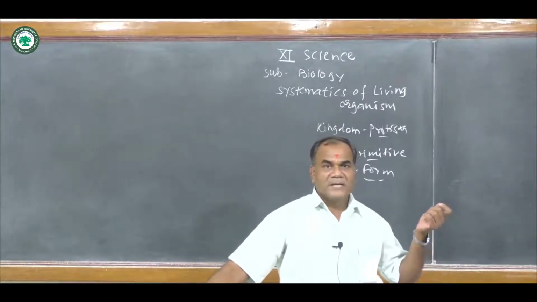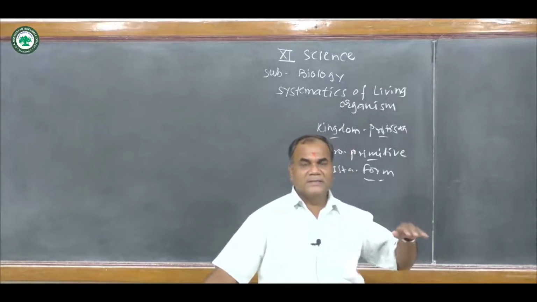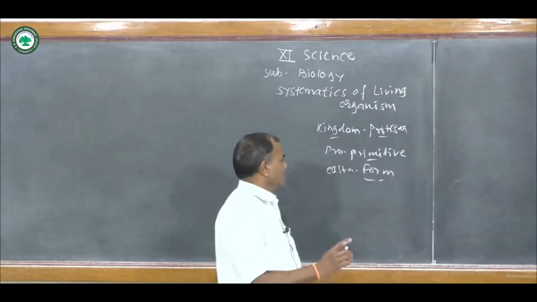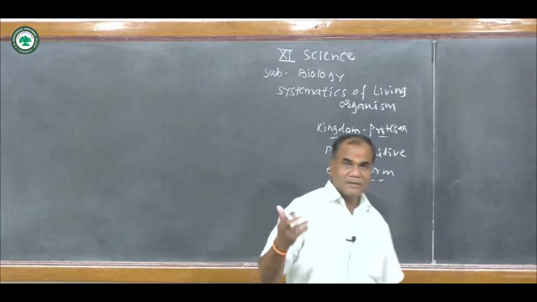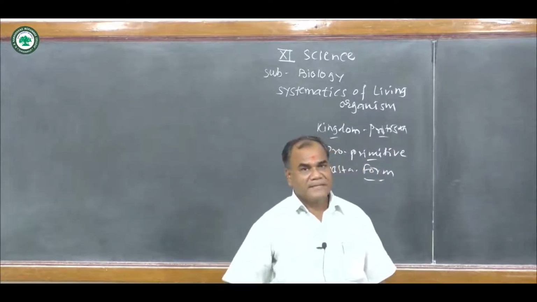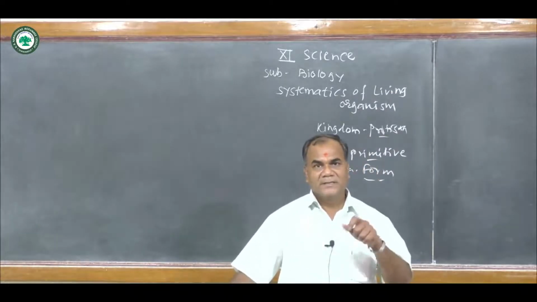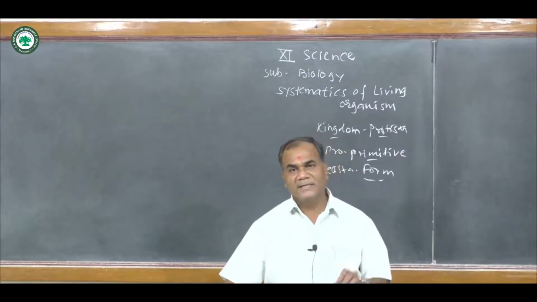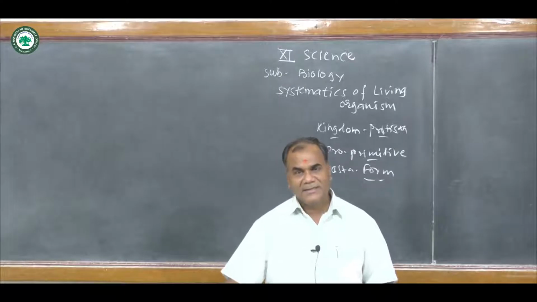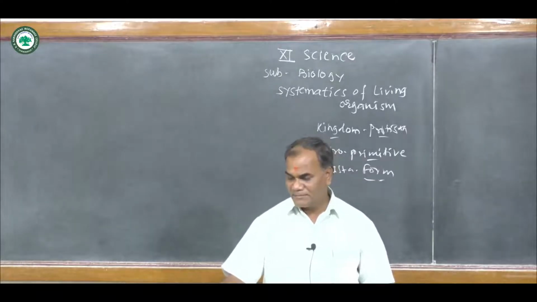These organisms are eukaryotic. What is eukaryotic? Eu means true, and karyon means nucleus.